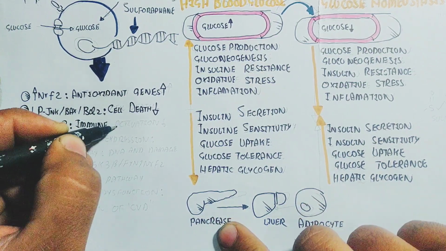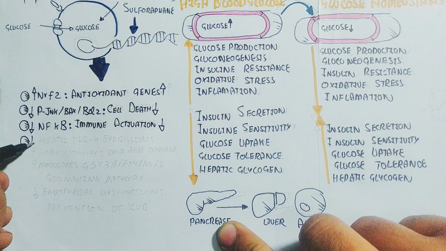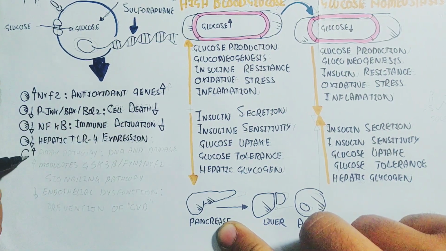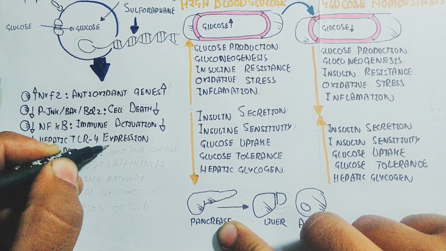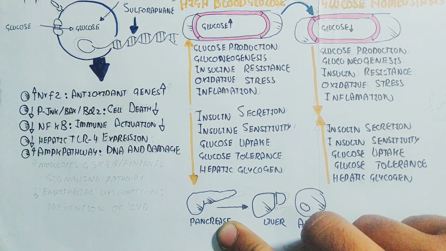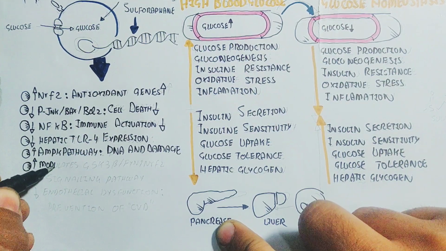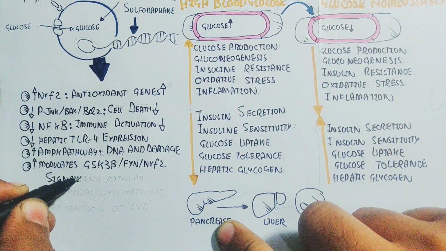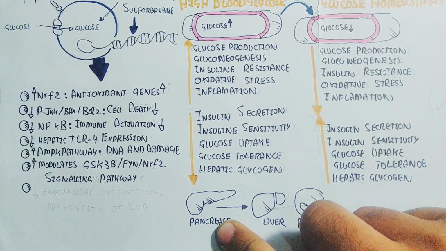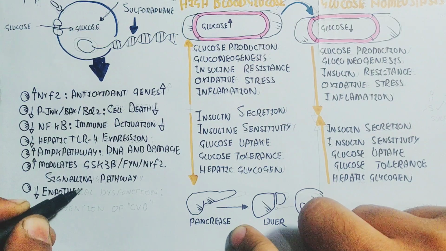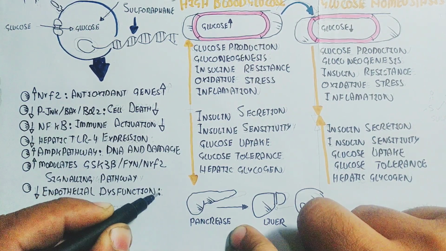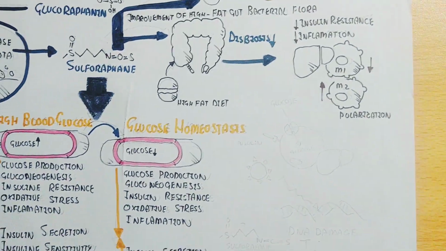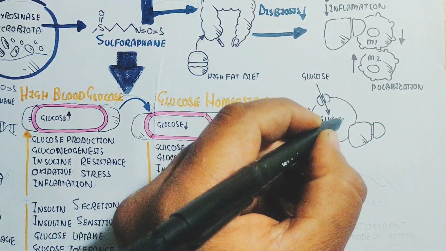In this way, cell homeostasis and stability increase, while nuclear factor kappa B for immune activation decreases. This regulates the immune system, while hepatic toll-like receptor expression also decreases, and the AMPK pathway increases for DNA repair and damage repair. It modulates GSK3 beta, FYN, and NRF2 signaling pathways, and endothelial dysfunction is improved. In this way, endothelial dysfunction decreases, preventing cardiovascular disease.